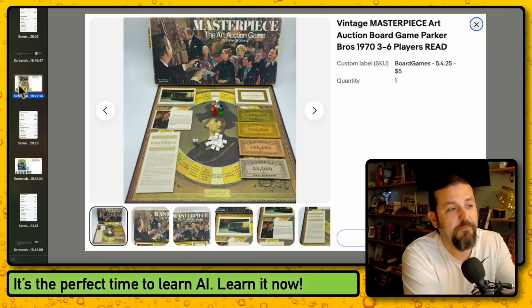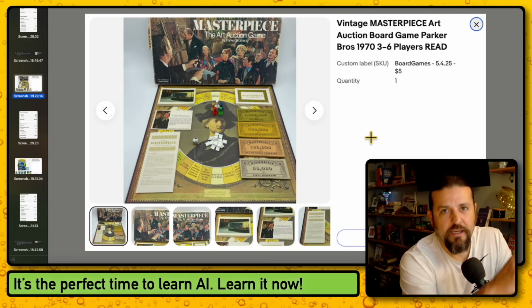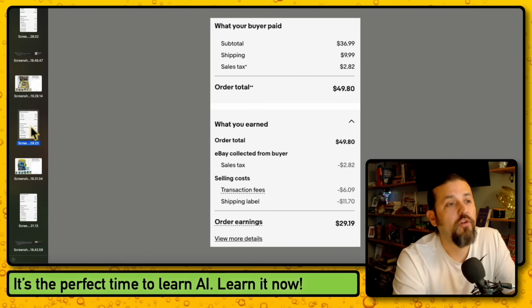I've never played it, but I mean as a great game as in it sells. Masterpiece Art Auction Collection. If you guys find it, buy it. Now this was missing, I think, 2 or 3 pieces, and it still sold, and it sold pretty quick. I bought this for $5, sold for $36.99, $9.99 shipping after fees and everything.